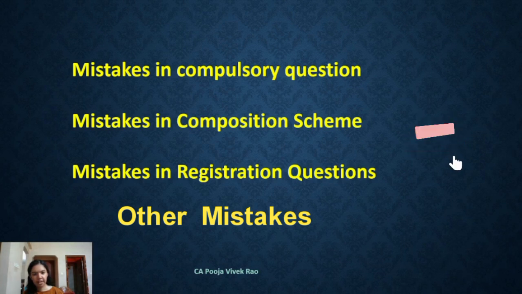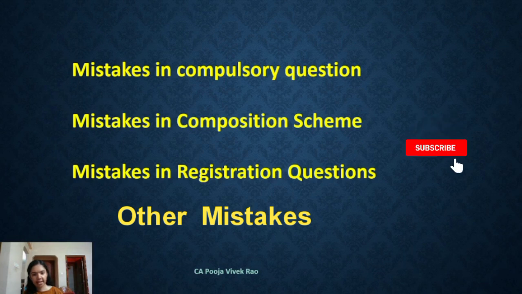So the mistake made here is students assume that all parents, grandparents, brothers and sisters are always considered as related persons under GST. However, parents, grandparents, brothers and sisters are treated as related persons only if they are wholly or mainly dependent on the taxpayer.